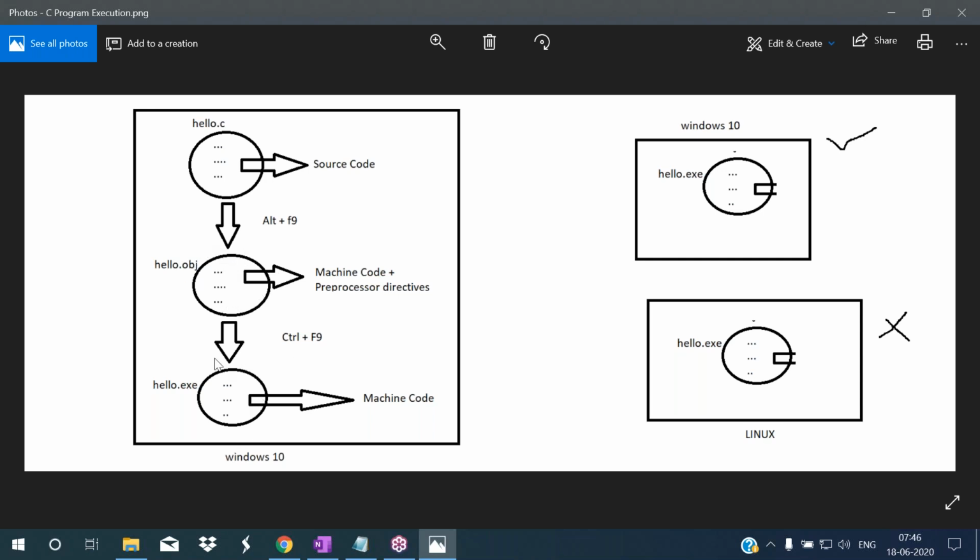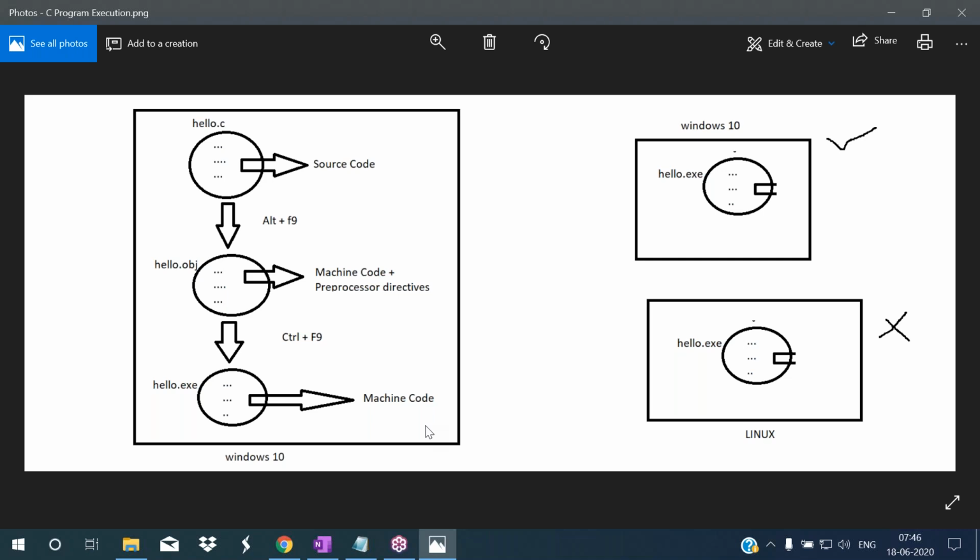Okay, now exe file will be created, hello.exe. See, so this exe file contains machine code, or you can say this as native code, which can be understood by the operating system. So machine code is the operating system's language. Or you can say this as native code.